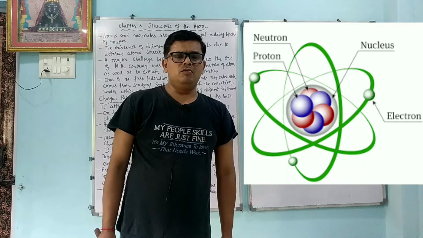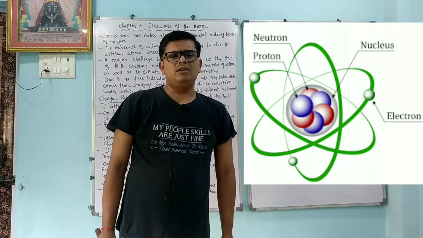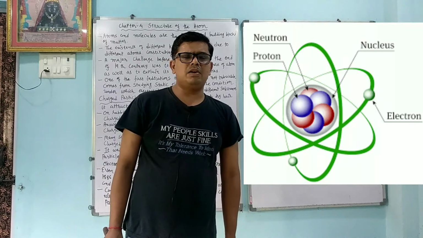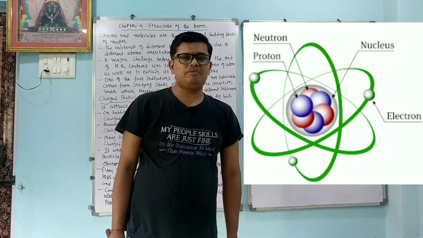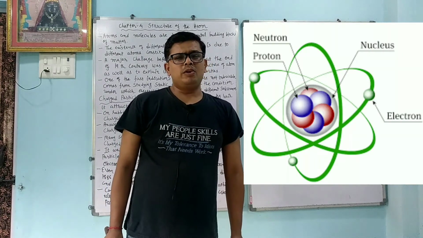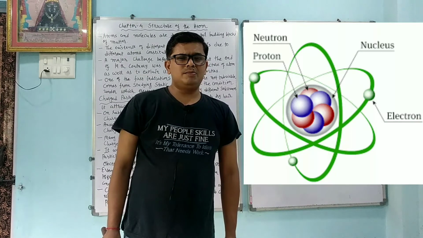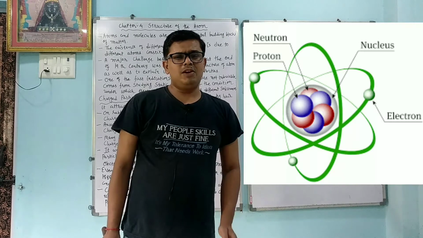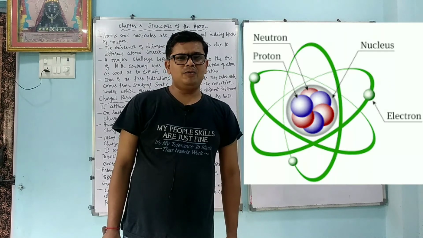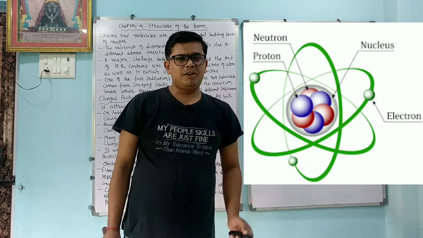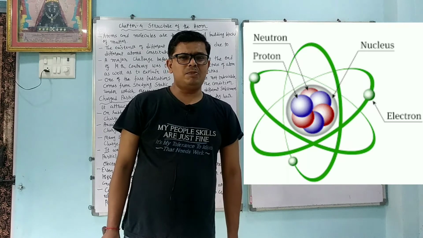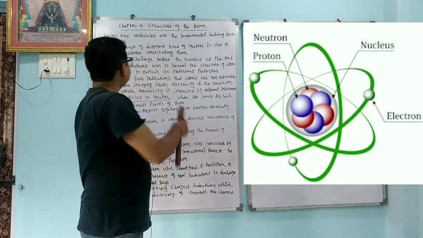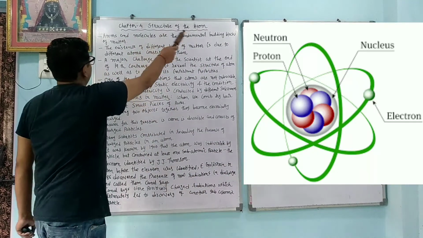Electrons revolve around the nucleus, and the path on which electron revolves around the nucleus is called orbit. Sub part of the orbit is called the orbital. Proton and neutron are in the nucleus. Proton has positive charge. So step by step we are going to learn how scientists came to know about all these particles. So we will start the structure of atom. Chapter number 4, structure of atom.